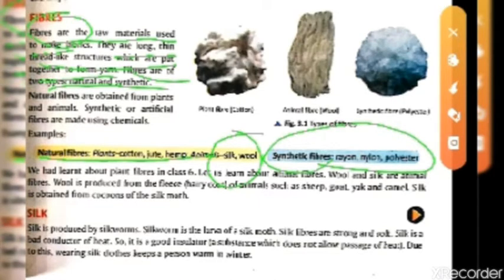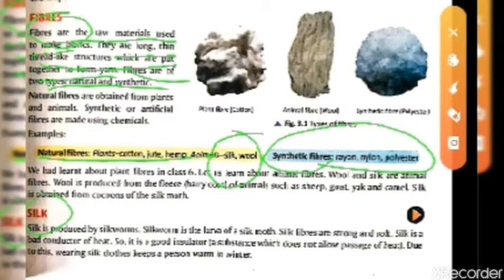And the synthetic fibers, that means the ones prepared in the laboratory, are nylon, rayon, polyester. As we had already read in the previous chapter, from some animals just like goat, sheep, yak, we are getting the wool. And silk we are getting from another animal, a type of insect. So let's read about the silk.